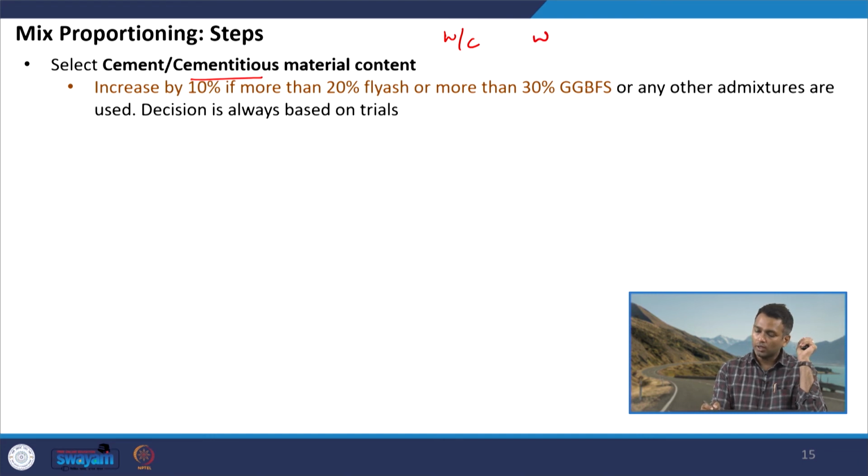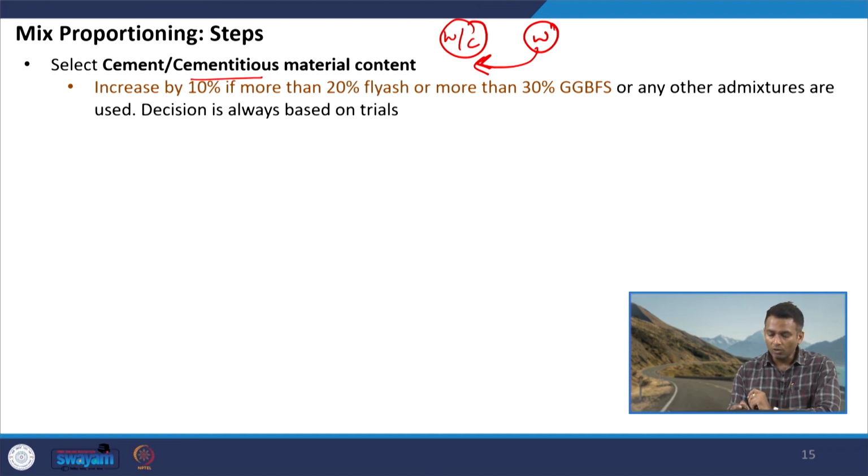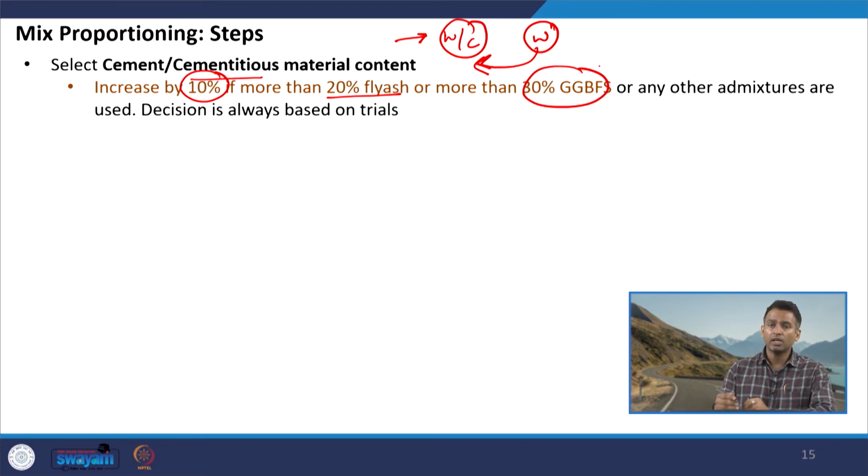After that we selected water content. So, once we have the water cement ratio and water content, we can calculate the cement content from this ratio. But the value which we get can further be adjusted depending on several criteria. For example, if we are using more than 20% fly ash, then the amount of cement which we get from this formula can be increased by 10%. If we are using more than 30% GGBFS, again we can increase by 10%. We can choose any other increment value also, and the decision will always be based on trials, so that we are achieving the desired properties.